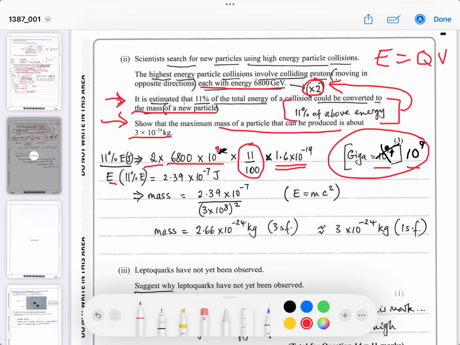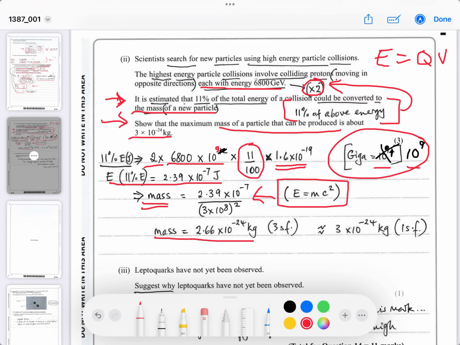All right, so when you do that, 11% of that energy will be 2.39 times 10 to the minus 7 joules. Now, that's a very small energy for everyday things, but for subatomic particles, you can then work out how much mass it would create if all of this 11% got converted into kilograms. So it manifests itself as mass. So you divide this energy by c squared to get the mass, because we want to make m the subject of the equation here. So we've done that, and you'll see that that's 10 to the minus 24 kilograms.